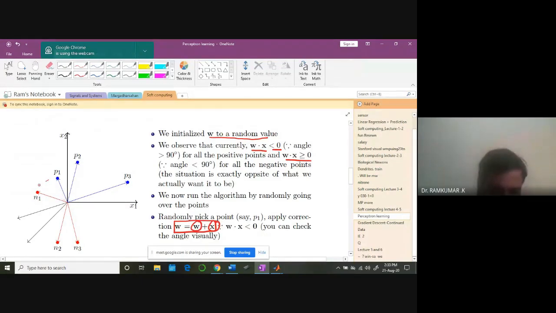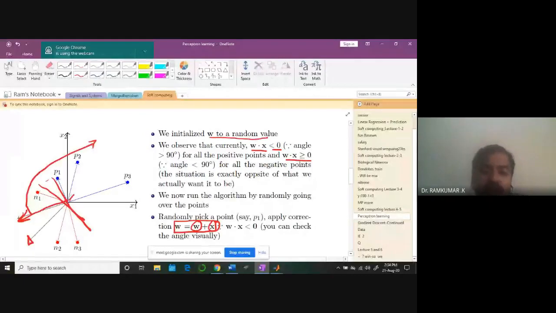Initially it was like this, now it's becoming like this. So see here, the new weights are like this. Initial weights are like this, new weights are like this. What I'm trying to do is rotate this here. The weight vector should come over here, like this. Then only can I solve the problem. So that's what I'm trying to do.